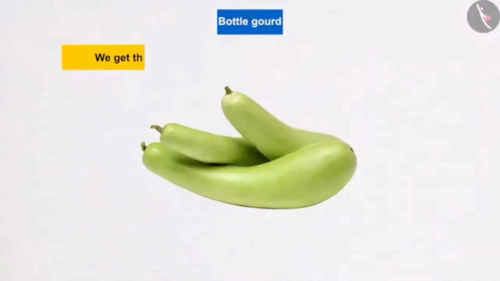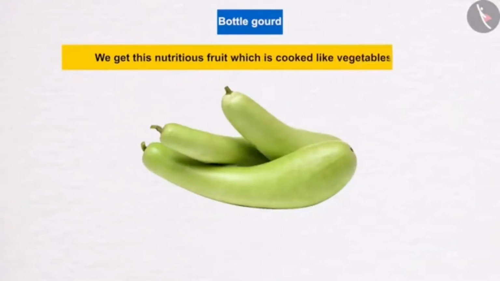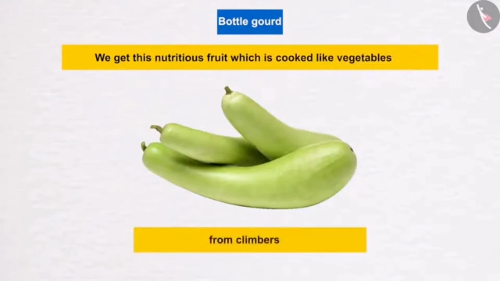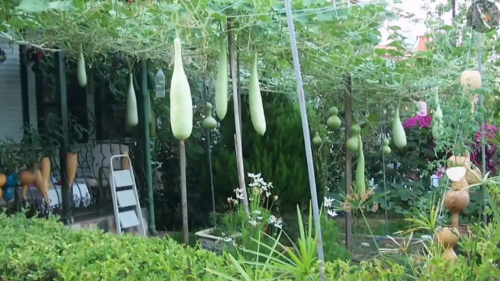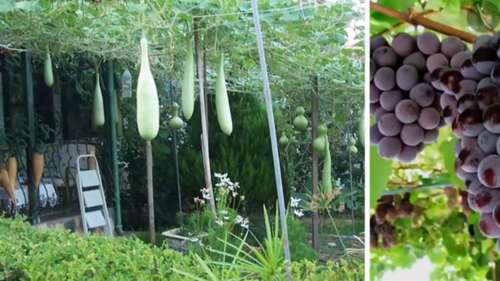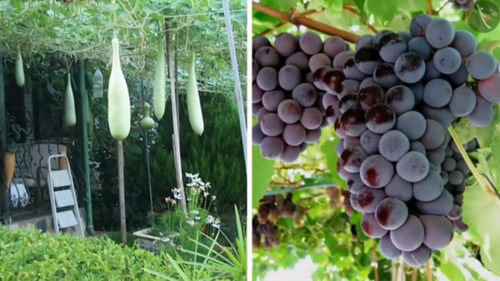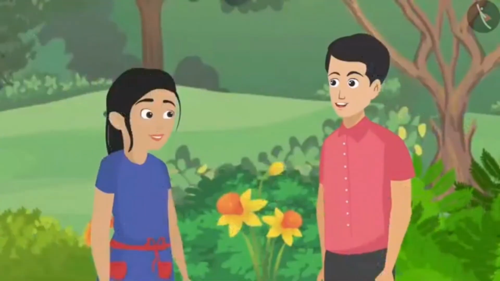We get this nutritious fruit which is cooked like vegetables from climbers. These vines climb up the trees, ladders or other solid structures around them. Grapevine is also a climber. If you tell me this, I will agree that you know about plants.